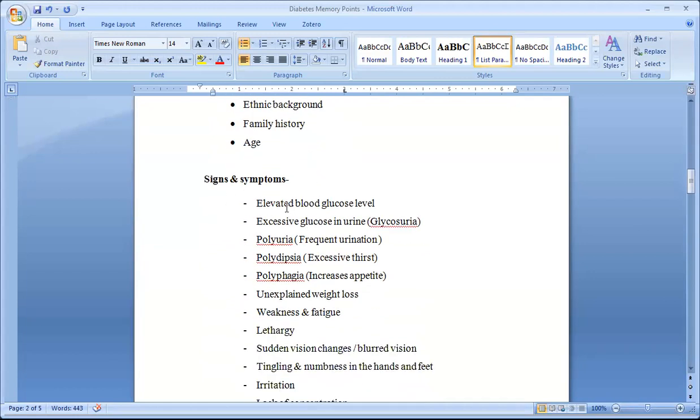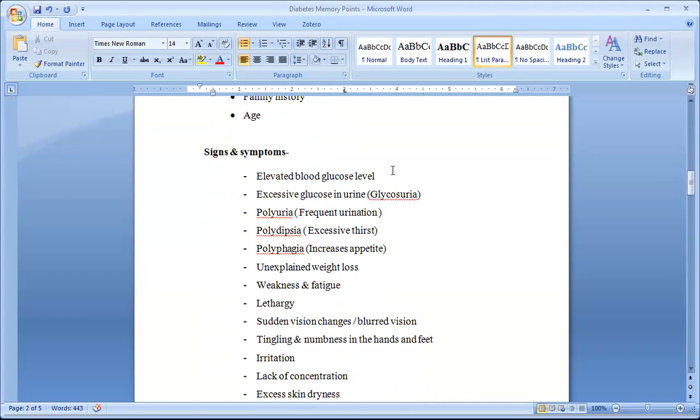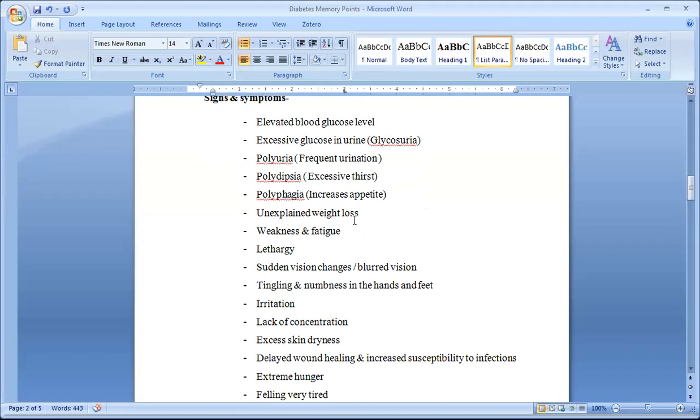Signs and symptoms: increased blood sugar level, glycosuria, which is glucose in the urine, frequent urination or polyuria, polydipsia or excessive thirst, polyphagia or increased appetite. Sometimes there is unexplained weight loss, and sometimes the opposite, weight gain due to excessive appetite.